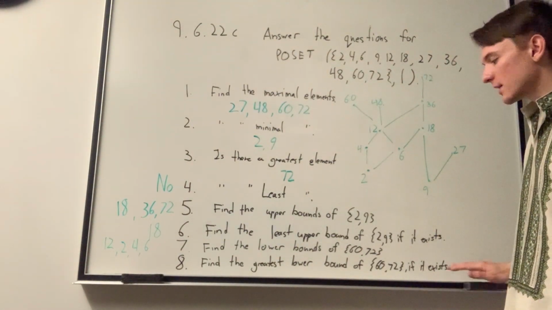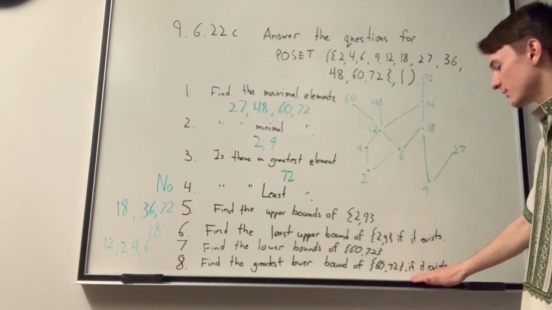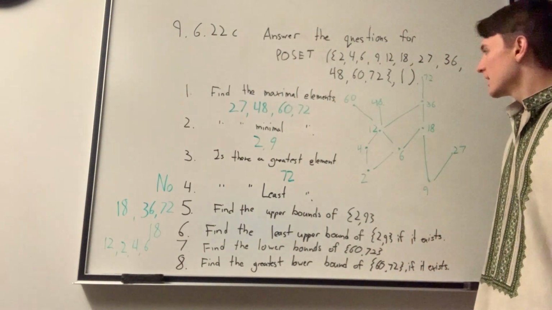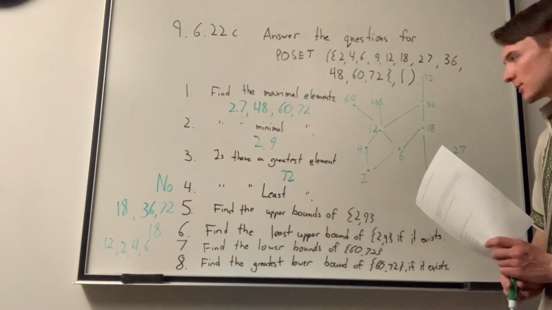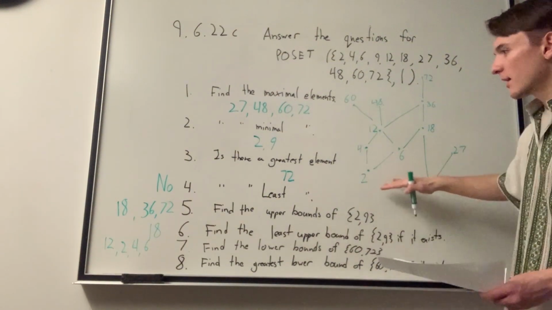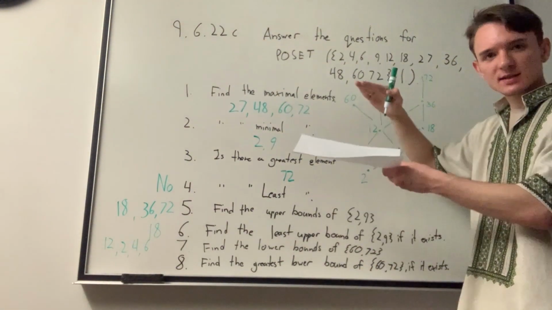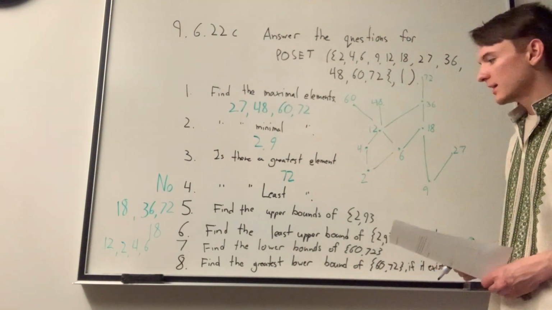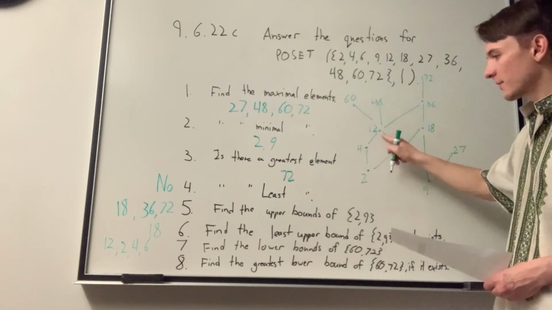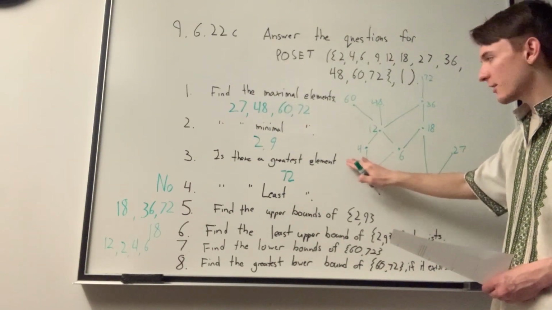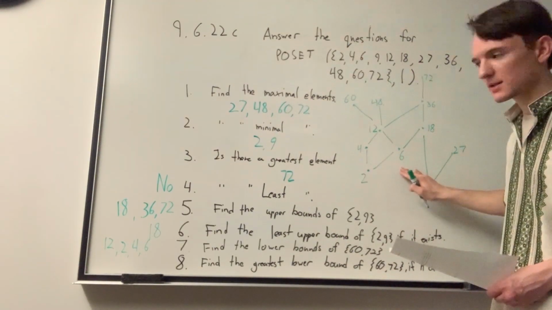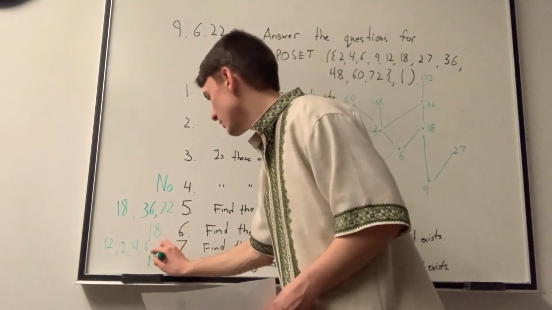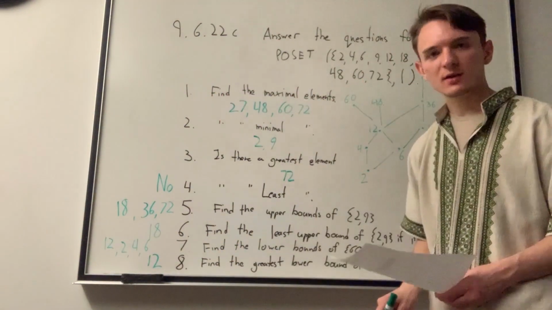Next, find the greatest lower bound of 60, 72 if it exists. So the greatest lower bound would be which of these has the highest level in our Hasse diagram. And the answer would be 12 because it's higher than 2, higher than 4, and higher than 6. So 12 would be our greatest lower bound.